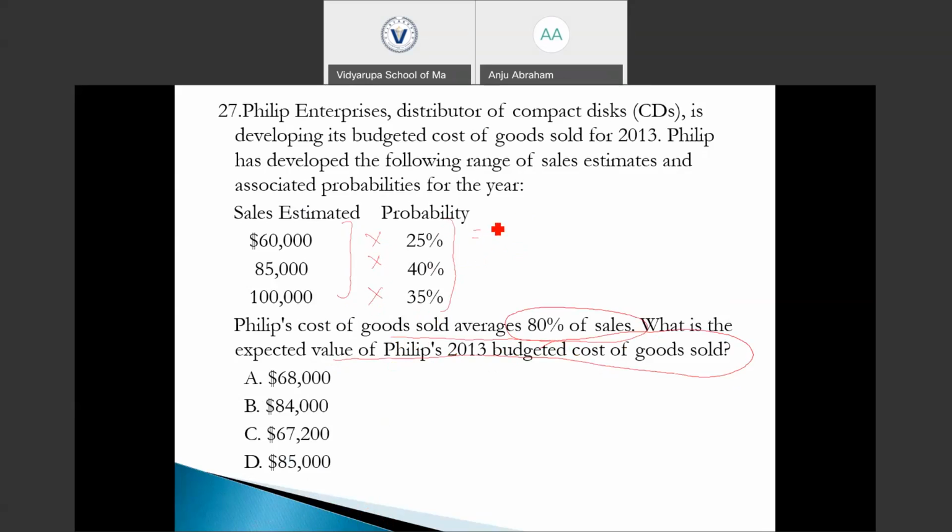For that purpose, cost of goods sold averages 80% of the sales, and we are given the estimated sales values and their probabilities. First of all, we need to find the expected sales value. It is going to be 60,000 into 25% plus 85,000 into 40% plus 100,000 into 35%, which is 84,000. That's our expected sales value. Having this, 80% represents the cost of goods sold. So 84,000 into 80% is going to be 67,200, which represents the cost of goods sold. So option C is the right answer. You get it?